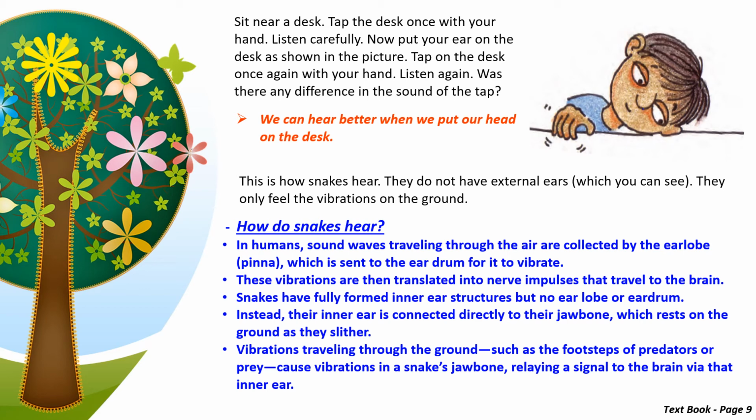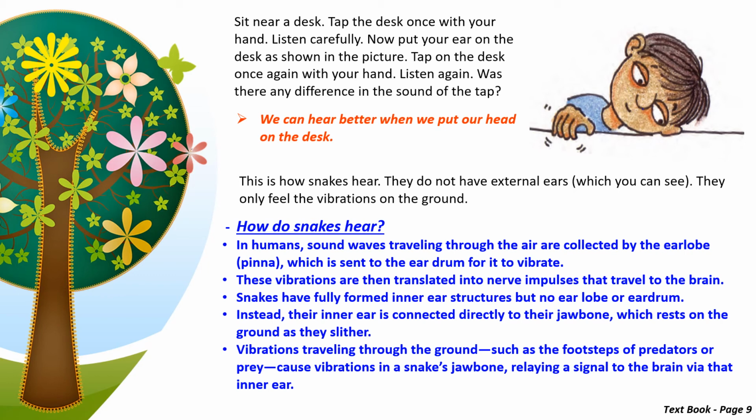Instead, the inner ear in a snake is connected directly to its jawbone. The snake is always slithering on the ground, always moving, and the jawbone is always touching the ground, just like in the above example, when our head was touching the desk, we could hear better.